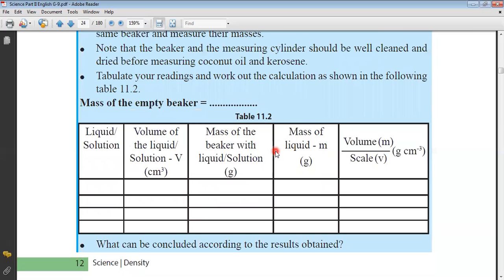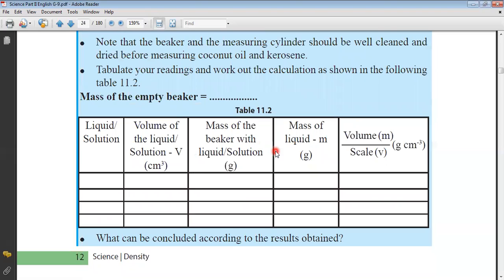Liquid solution, volume of the liquid solution in cubic centimeter, the mass of the beaker with the liquid solution, mass of liquid, mass divided by volume.